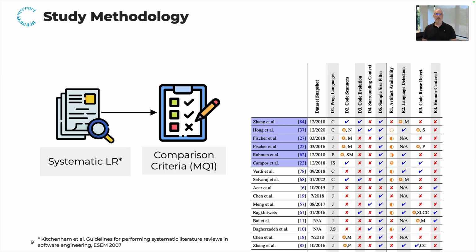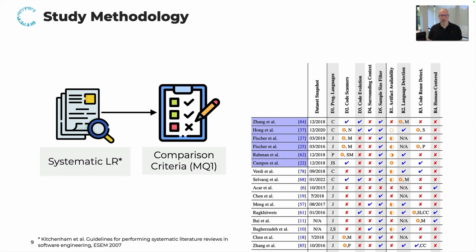So in the paper you can see this all comprehensively summarized in Table 1, which shows, for instance, that certain works depend on particular programming languages, they make use of certain code scanning tools, they consider code evolution in the methodology or not, or they depend with the results on the surrounding context of these snippets.